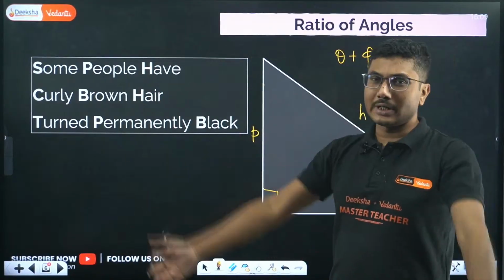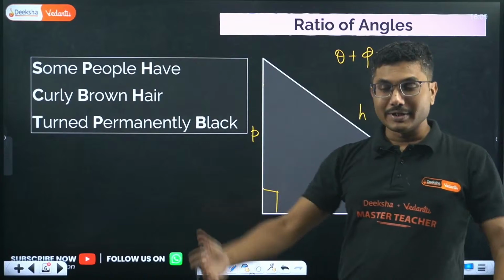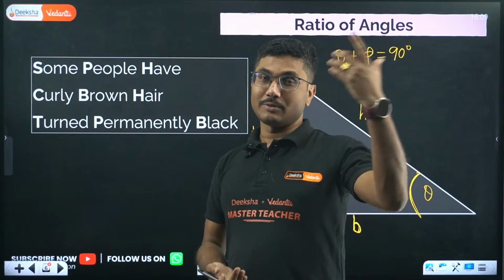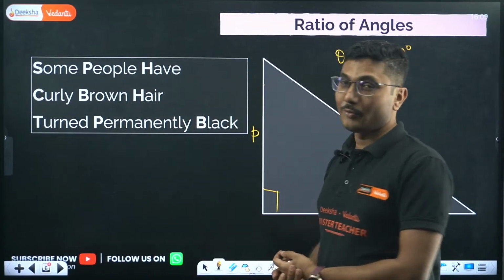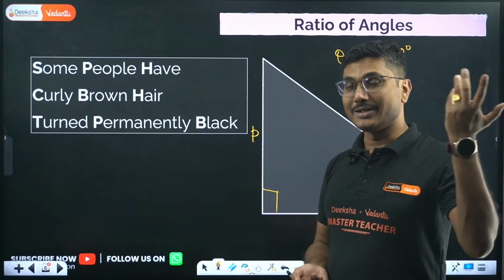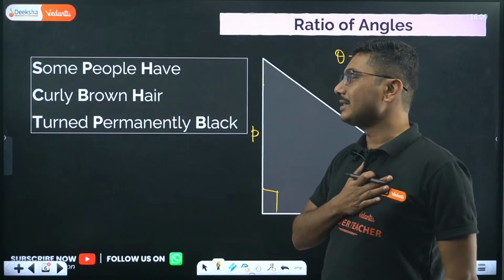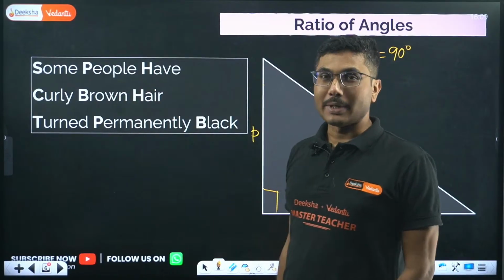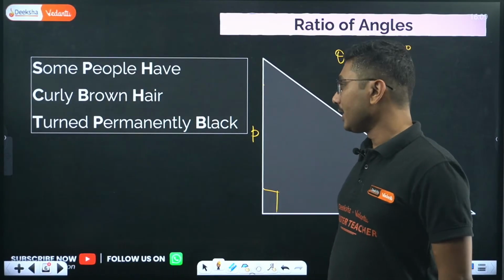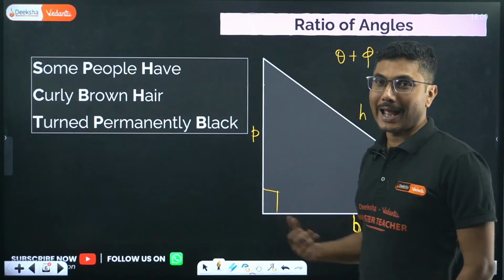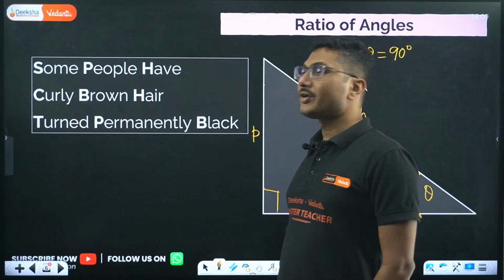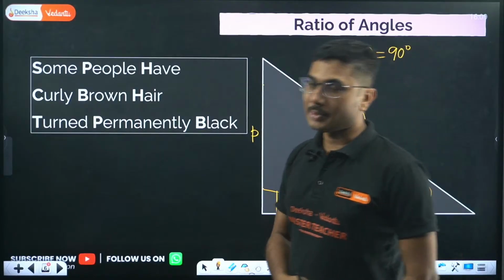There are different mnemonics. I heard about a completely different mnemonic from one of my students. But the easiest one that I find is easy to remember: Some people have curly brown hair turned permanently black. Some people have curly brown hair turned permanently black.